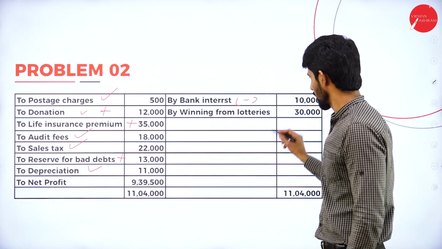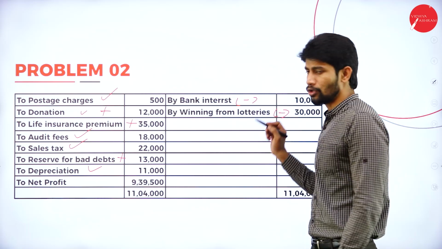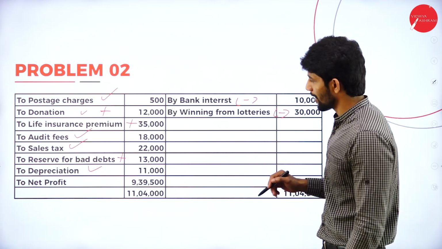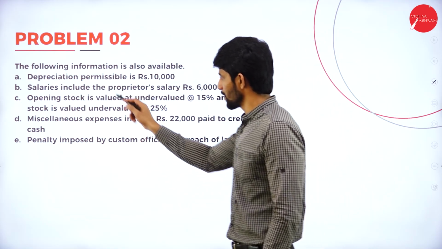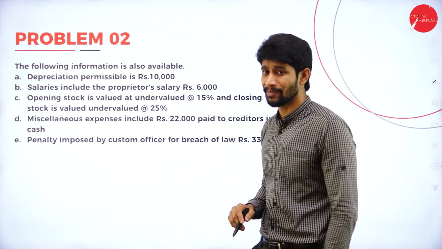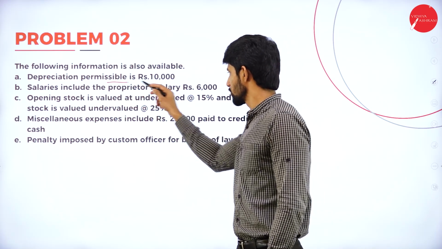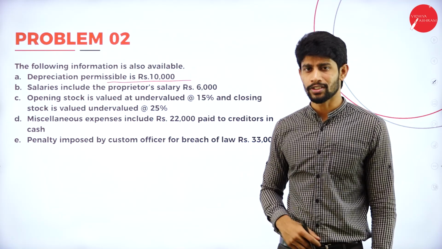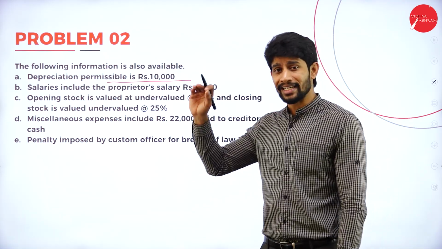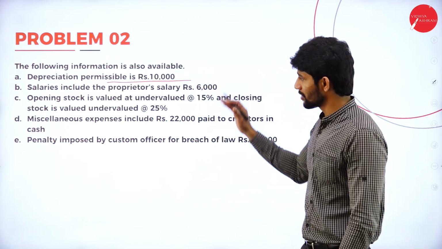Next, winning from lottery is personal income, not business income, so it is deducted. We have a few adjustments with respect to this particular profit and loss account. First adjustment: depreciation permissible is 10,000. According to income tax, he can claim depreciation of rupees 10,000.